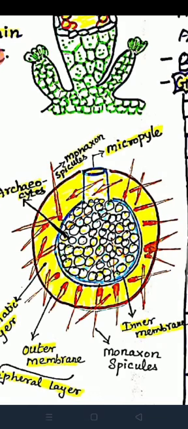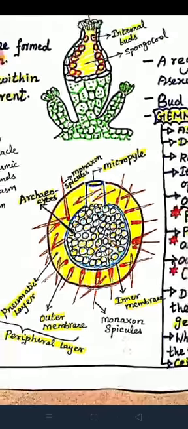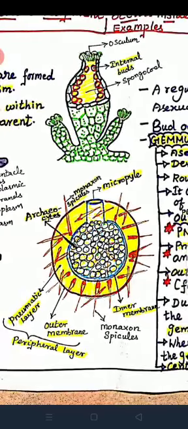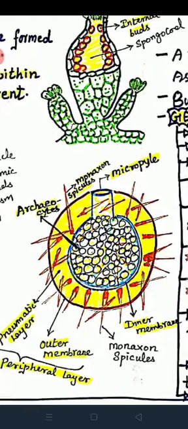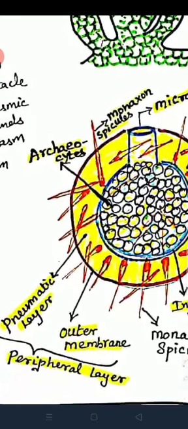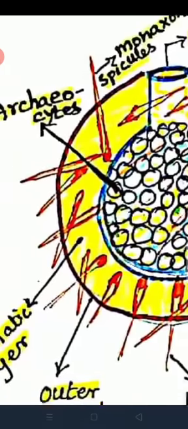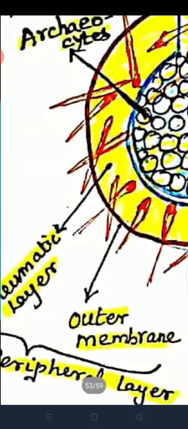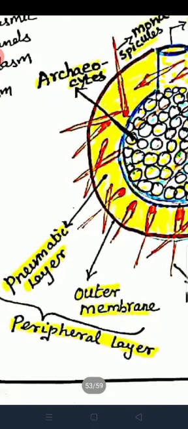Gemmule has a periphery layer. Periphery layer means the outer layer. The yellow color highlighted part is the periphery layer. The gemmule has a periphery layer or outer layer which consists of a thick pneumatic layer and an outer membrane. Together we call it the periphery layer.